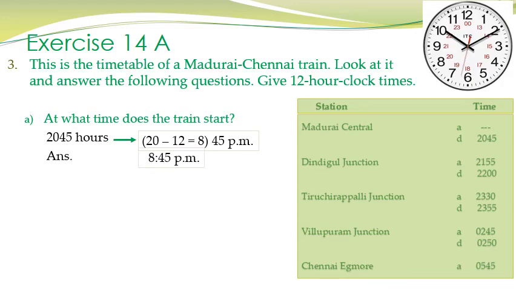That is 8:45 p.m. And do you know why we have subtracted 12 from 20? Because in order to find out how much time 20 hours will be in the 12-hour clock time, you have to subtract 12 from 20, because 12 hours means 12 noon.